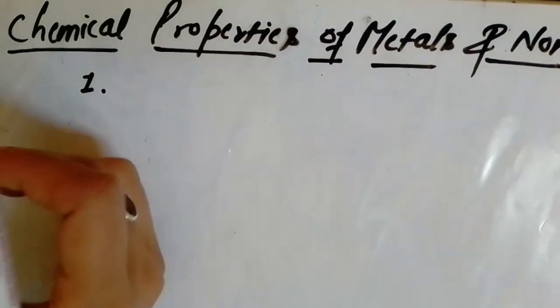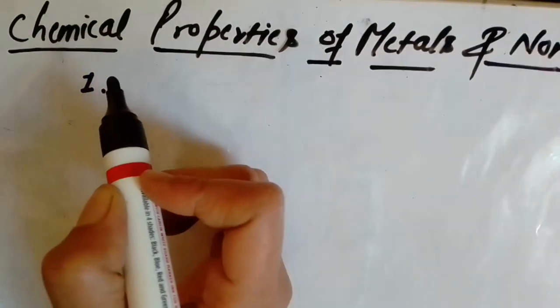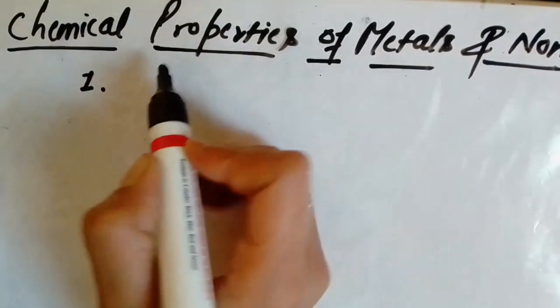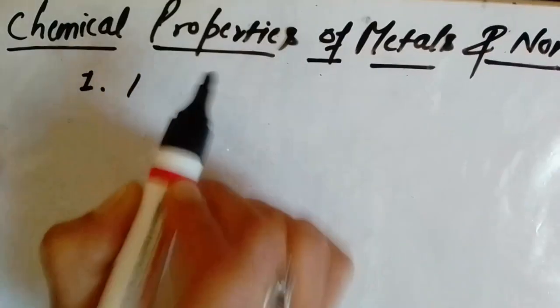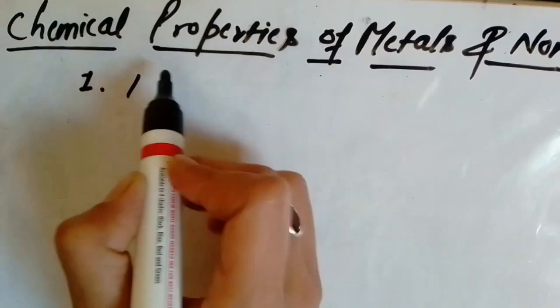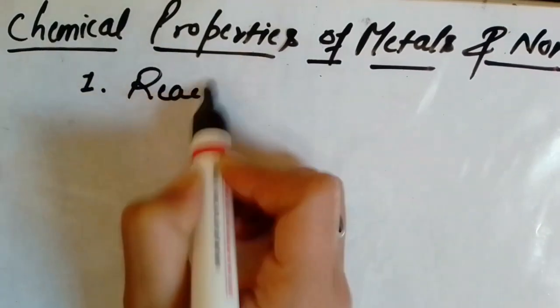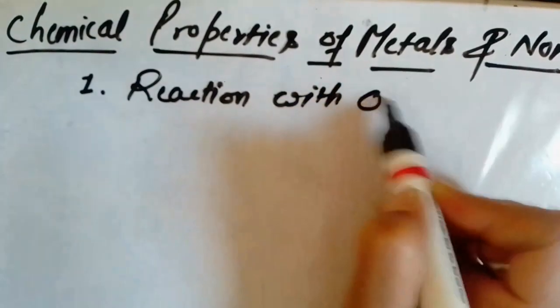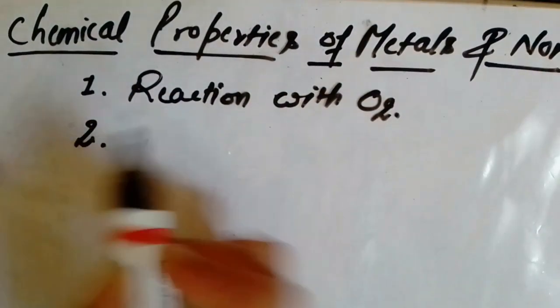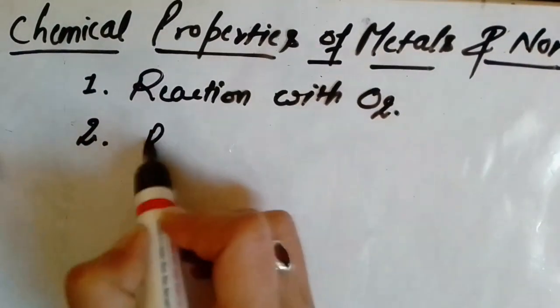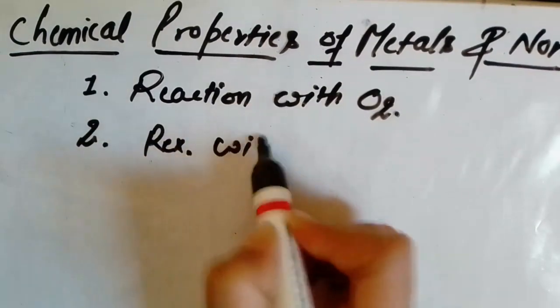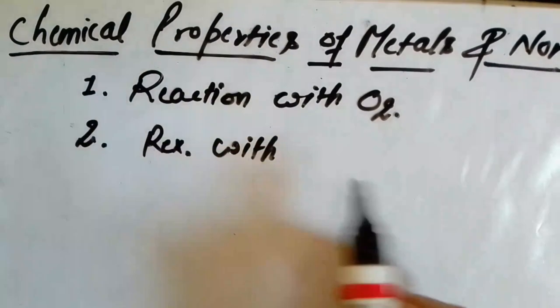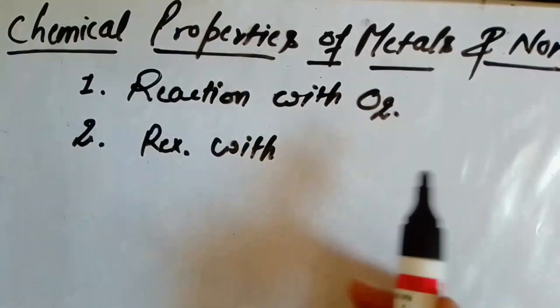So we will discuss first in chemical properties the reactivity of metals and non-metals with oxygen. First, reaction with oxygen. Second, reaction of metals and non-metals with water, as I told you, we are comparing both.